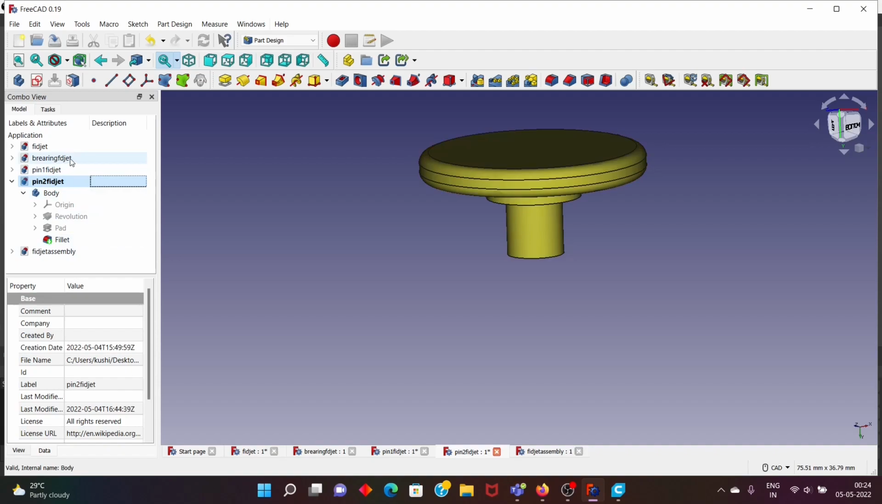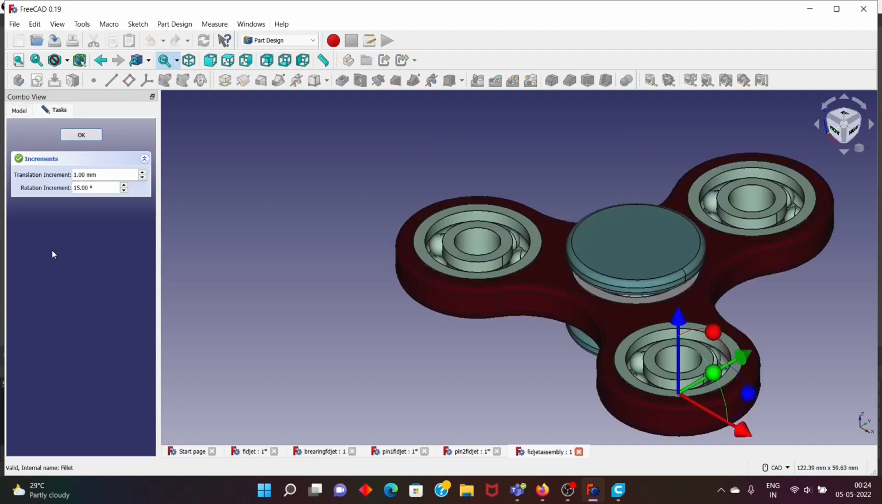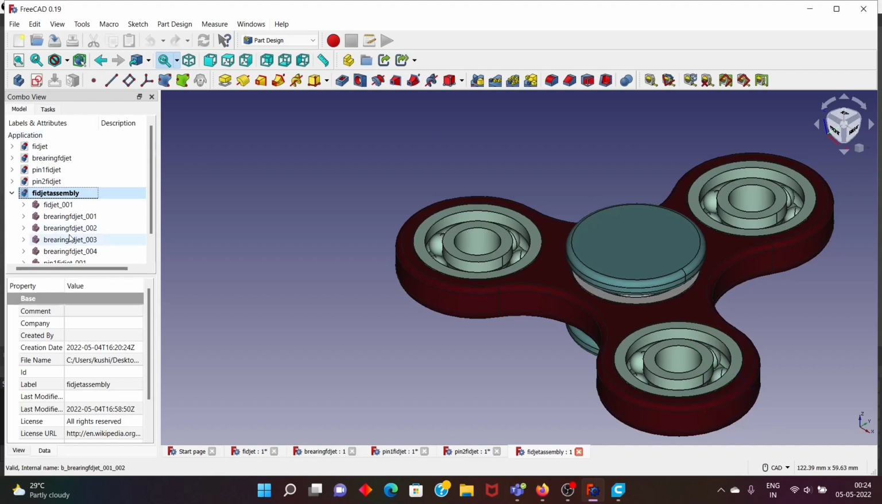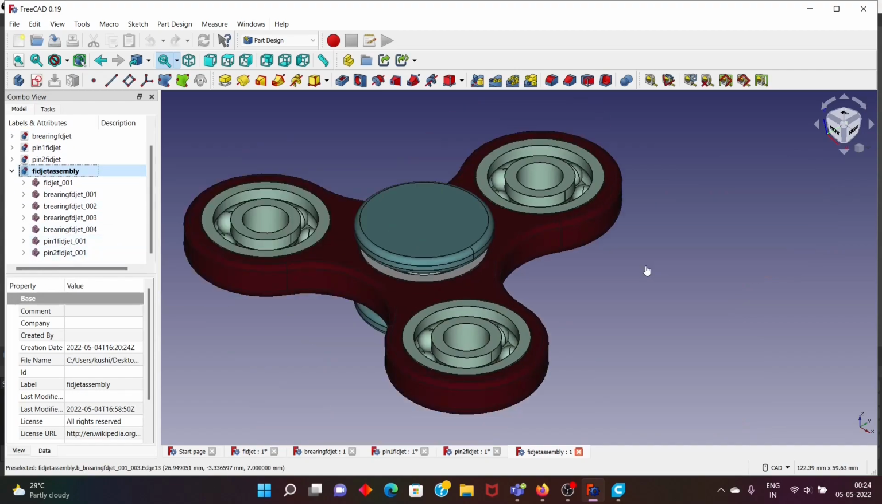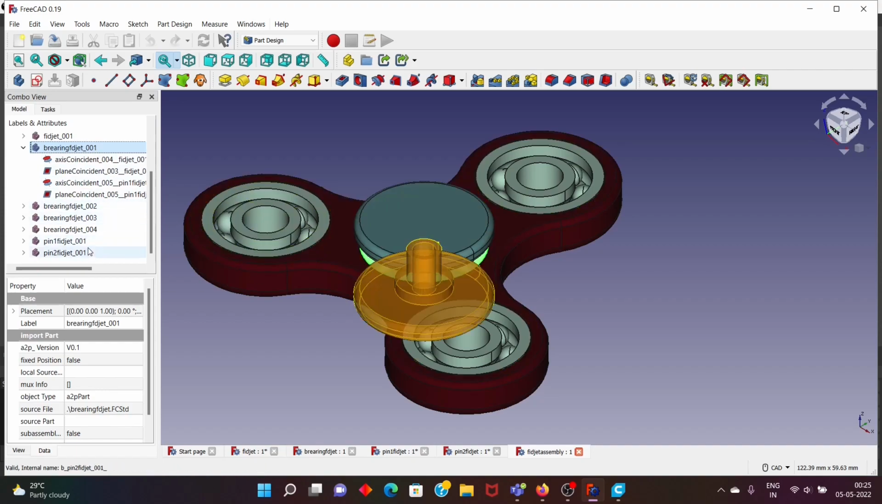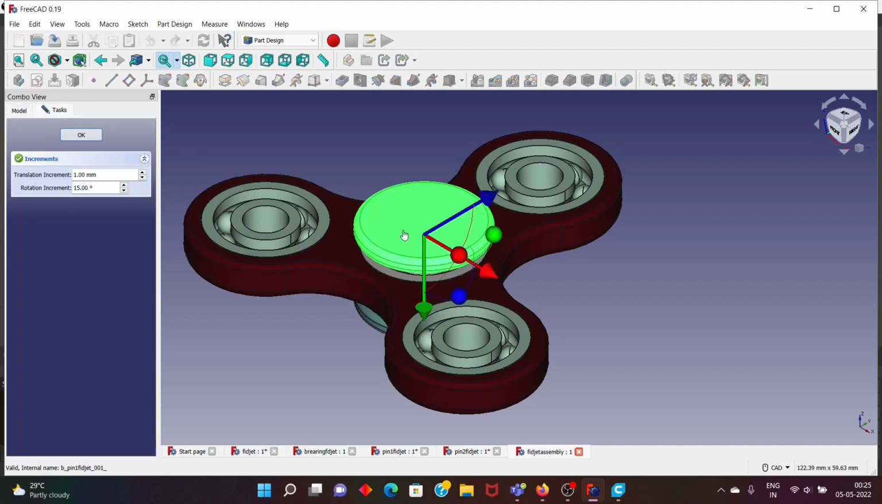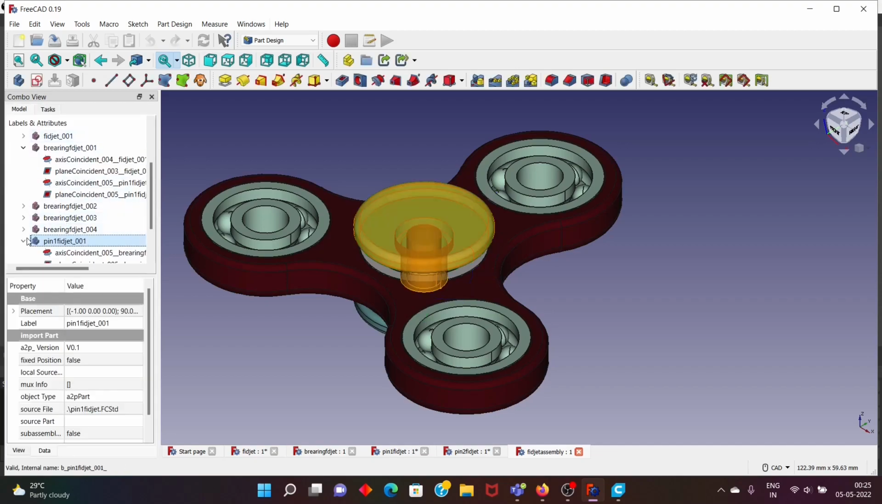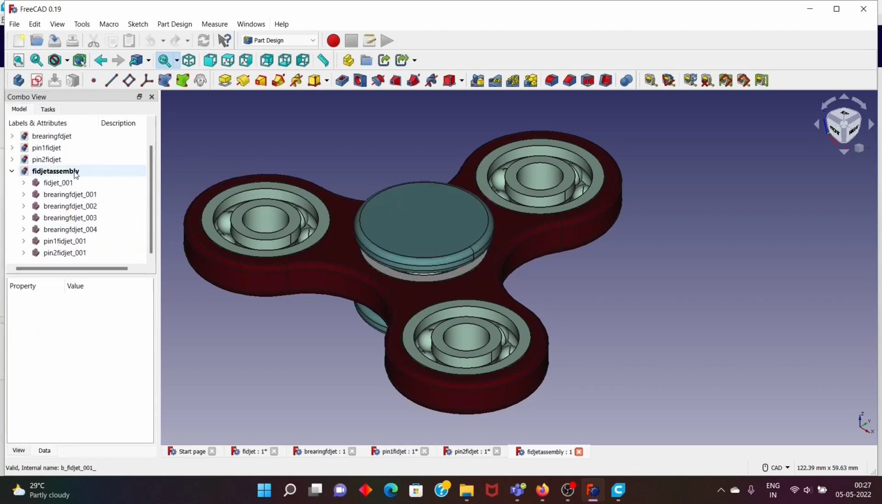Now all the parts of the fidget spinner are ready, and then at last I have assembled all of them using the assembly. This is the final fidget spinner which I have made using the Freecad. I have duplicated the bearings into four, and then I have used different constraints, plane axis coincident, plane coincident, and put the bearings in their position. At last, I have assembled the pins in its place using different constraints. As we can see, we have assembled all the parts.